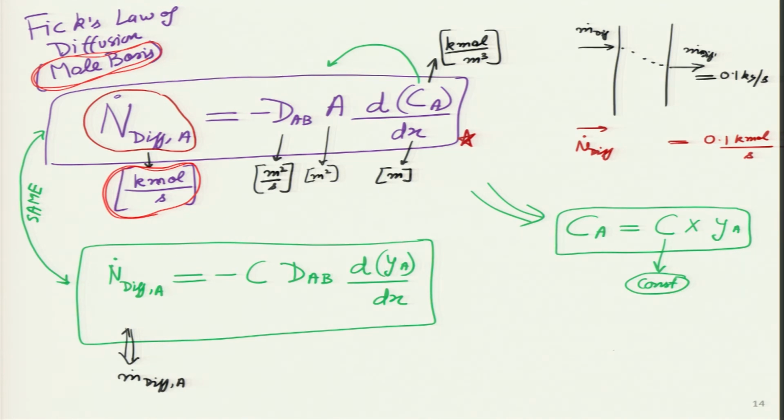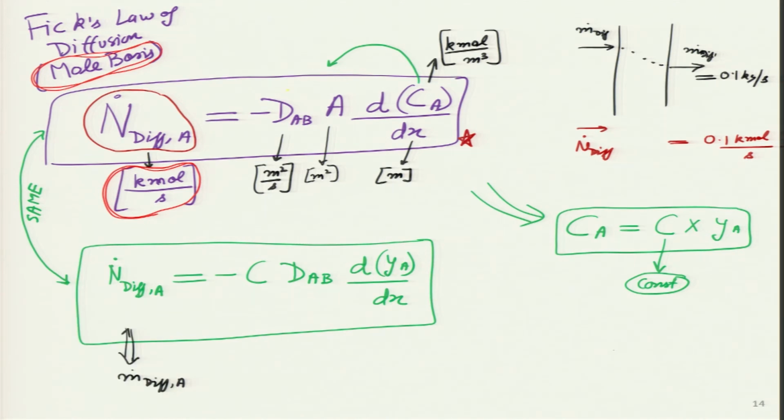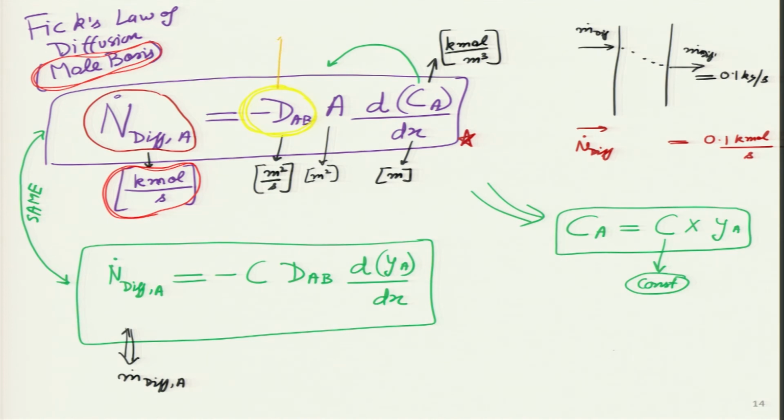Okay. I hope students are able to understand what we have done till now. Now, let us focus on this particular parameter which I am highlighting in yellow color over here. And we will talk about this diffusion coefficient. So, this is the diffusion coefficient.